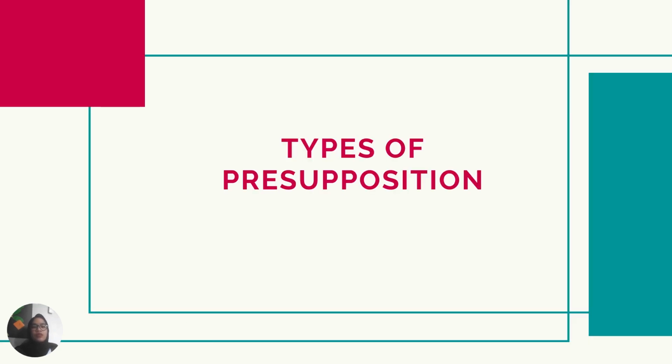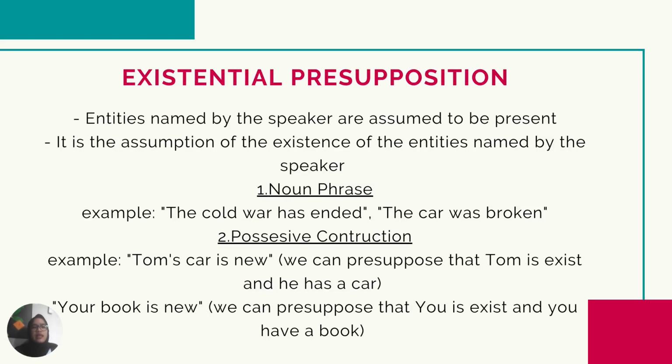Okay, let's move to another topic, that is types of presuppositions. There are six types of presuppositions. The first one is existential presuppositions. Entities named by the speaker are assumed to be present. It is the assumption of the existence of the entities named by the speaker.